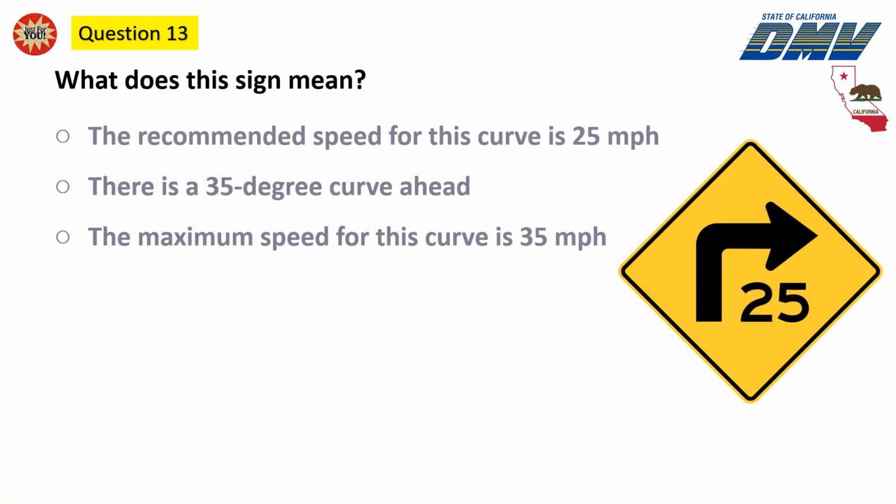Question 13. What does this sign mean? The recommended speed for this curve is 25 miles per hour. There is a 35-degree curve ahead. The maximum speed for this curve is 35 miles per hour.